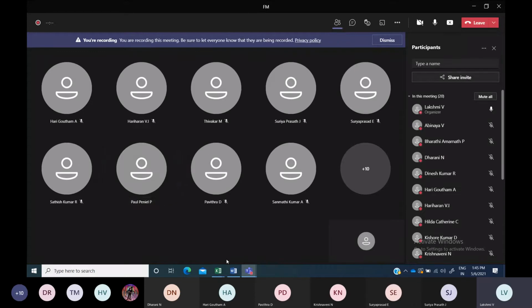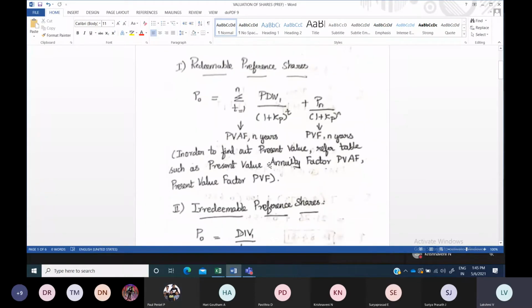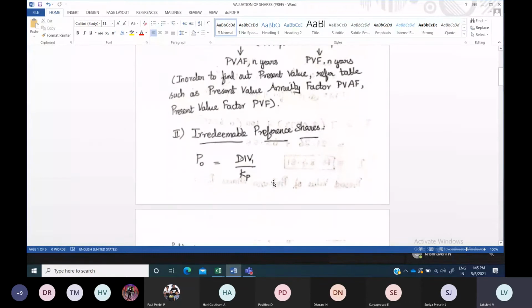Okay. So now moving on to irredeemable preference shares. Irredeemable preference shares means they don't have any fixed maturity time period. So by just going through the question, whether they have mentioned redeemable or irredeemable. If the question doesn't mention it, then what we have to do is check whether years are given in the sentences of the question. So if years are given, then it comes under redeemable. Here, not given means it comes under irredeemable.